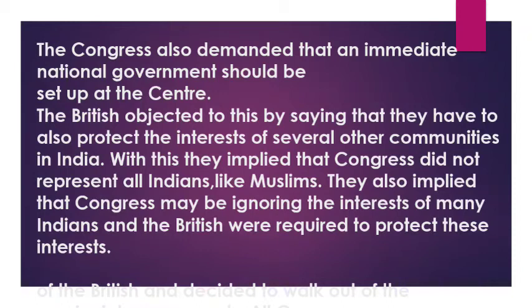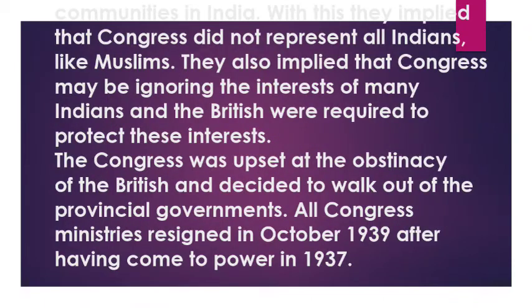The British said that the Congress may be ignoring the interests of many Indians, so they were required to protect their interests.